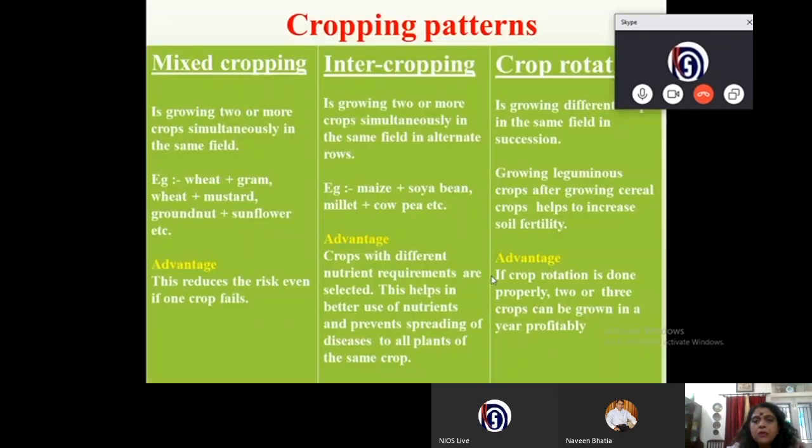Now we come to another aspect of crop production improvement, and that is cropping patterns. Before I teach you about cropping patterns, children, let us see a small video on cropping patterns.